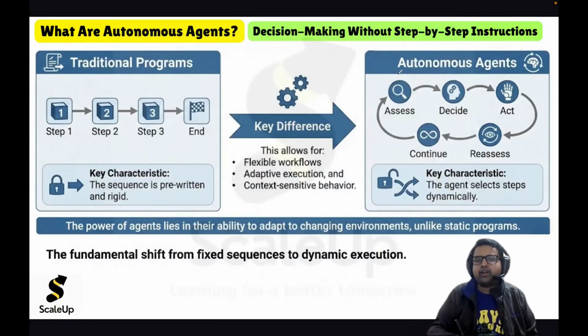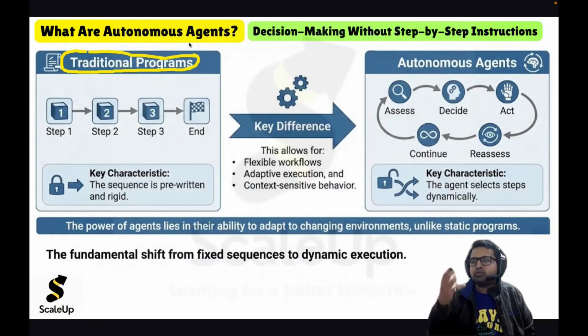If you look at traditional programs, which we have been writing for decades, we have to give the recipe. This problem needs to be solved step by step. First we design the algorithm, then we convert that algorithm into a program. So we have to give a step by step execution plan: to accomplish this goal, this is step one, step two, step three. That is traditional programming.